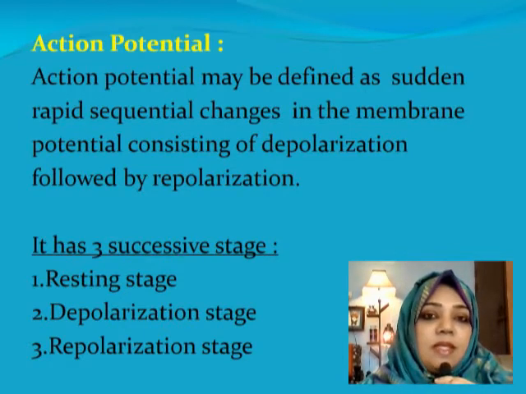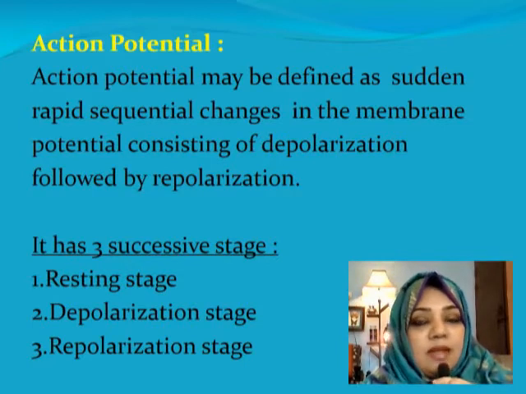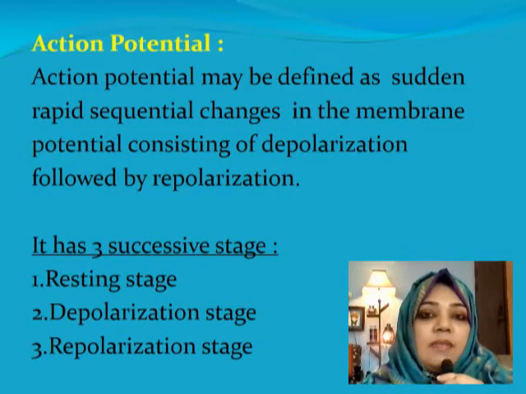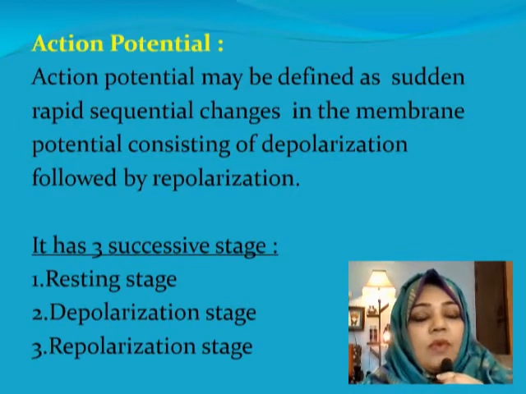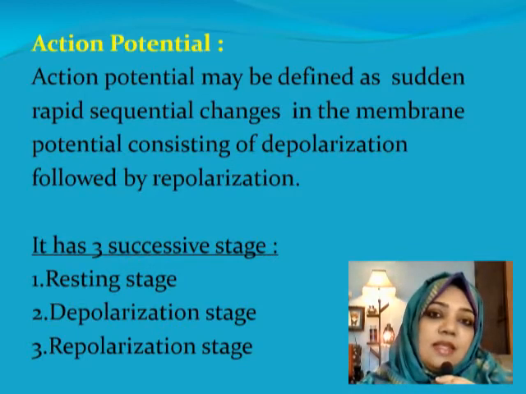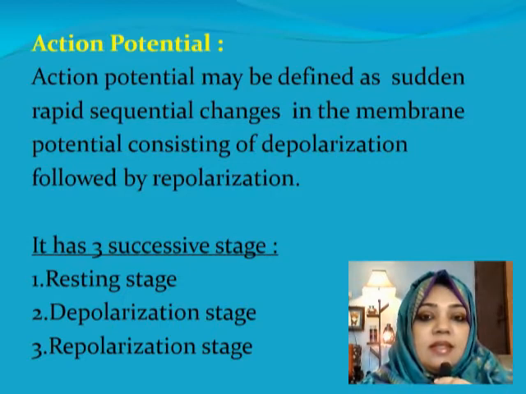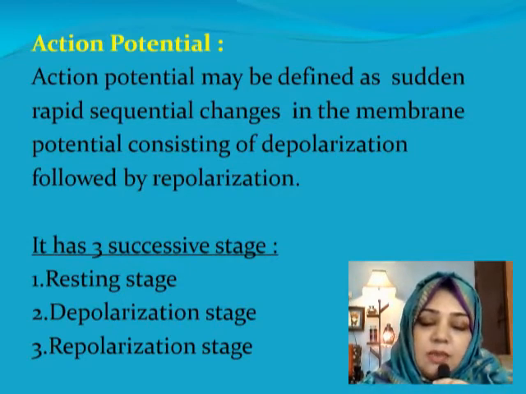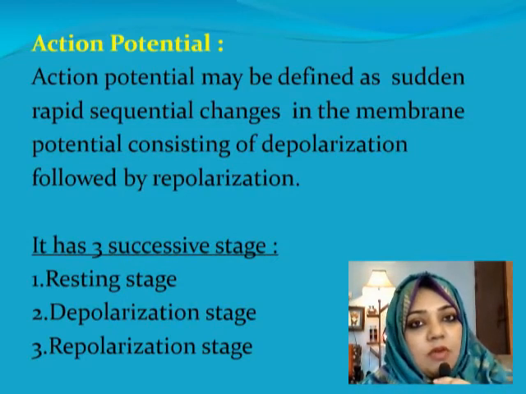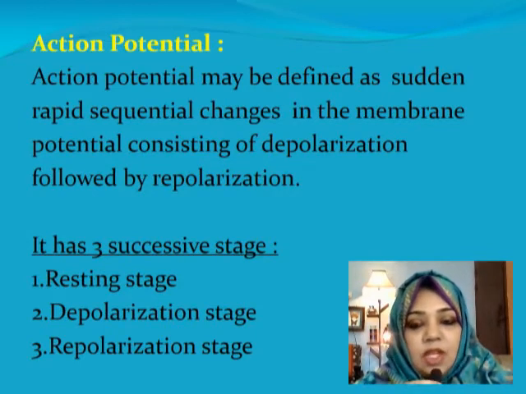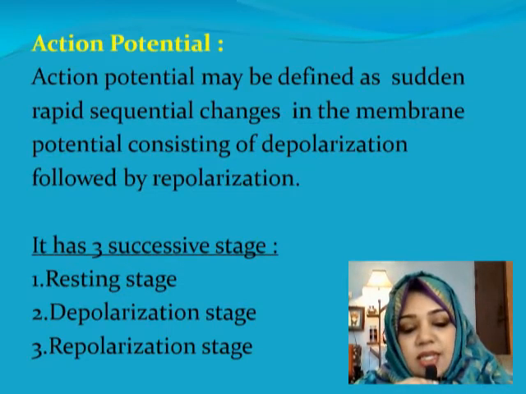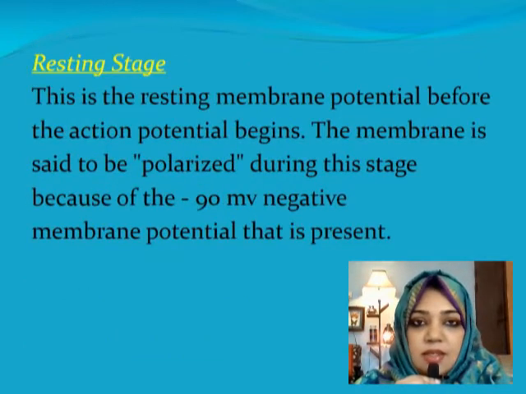First, there is a sudden, rapid, sequential change in this negative membrane potential and it becomes depolarized. When it is in the resting stage, it is said to be polarized, and then when there is a stimulus there is depolarization, and depolarization is again followed by repolarization. So the three successive stages of action potential are the resting stage, the depolarization stage, and then the repolarization stage.